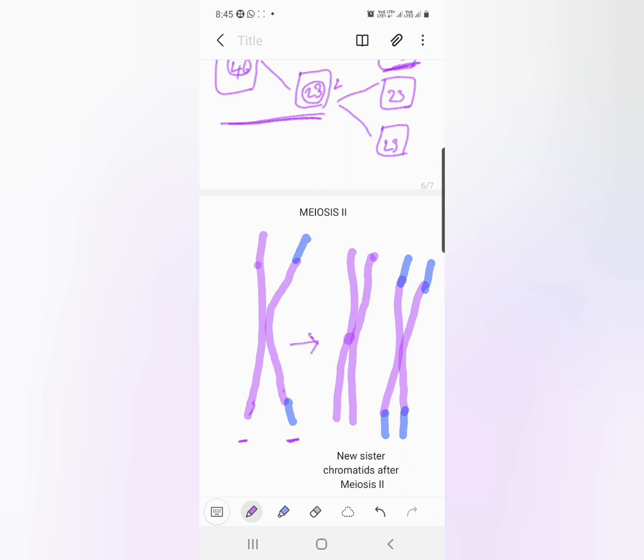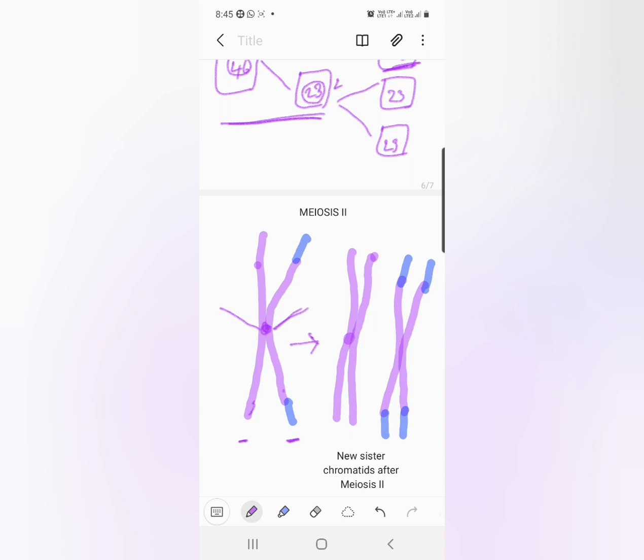Now during the process of meiosis II, spindle fibers are attached to the chromosome at the centromere. Due to pulling by the condensing spindle fibers, both the chromatids get separated. So after separation, two young chromosomes are formed.